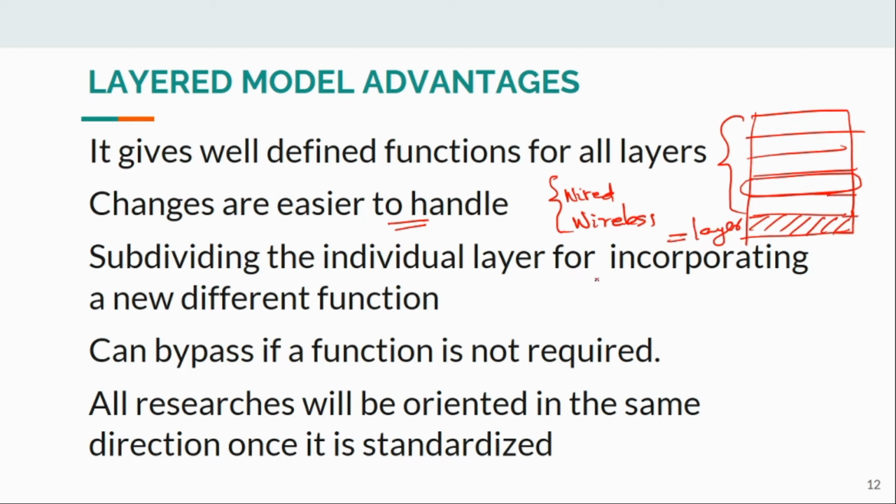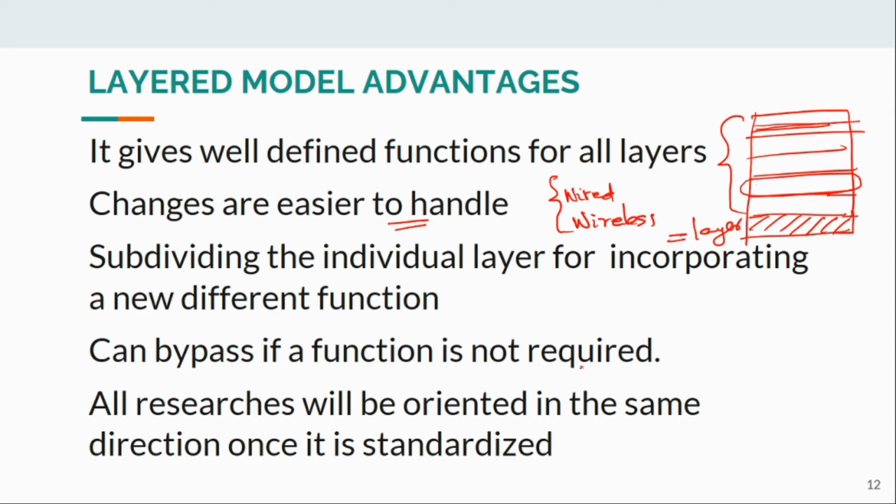Subdividing the individual layer for incorporating a new, different function. Suppose we require a new function. That function comes under which layer, or comes between which layers? We can subdivide that layer. Some more application things are to be included, some new applications are to be included. We can subdivide this application layer, or the first layer, and we can make new applications. By subdividing the individual layer for incorporating a new, different function, where that function is to be incorporated, that layer can be divided into two layers.